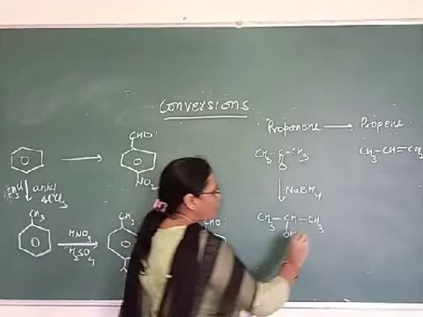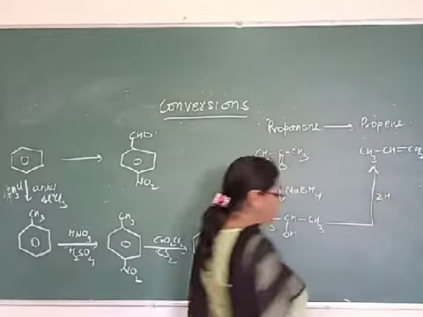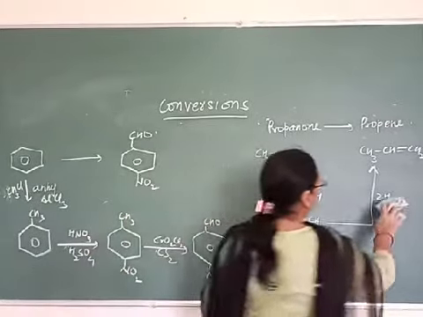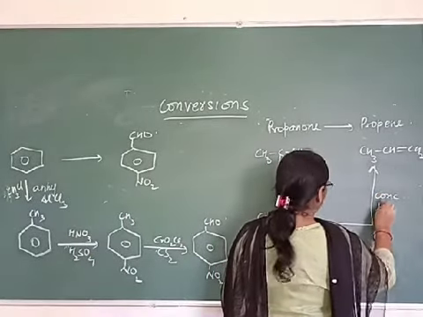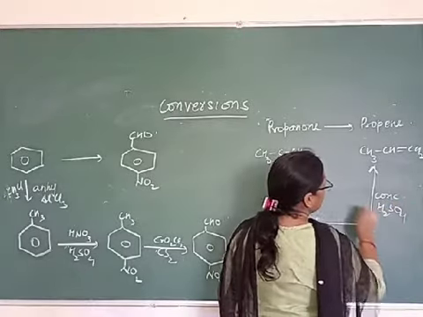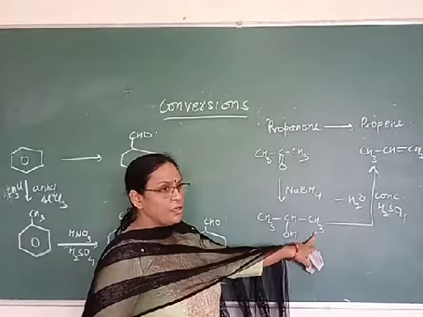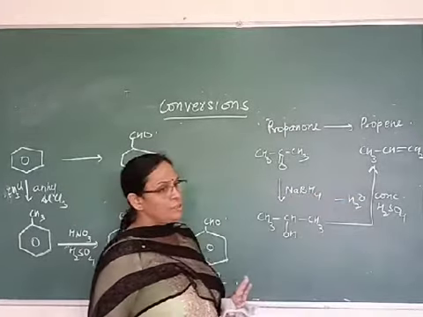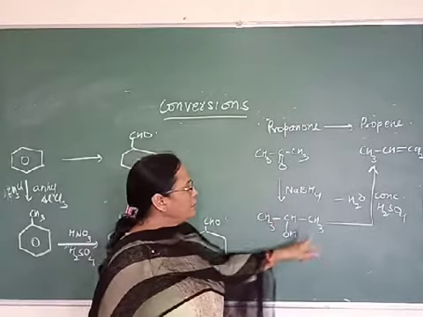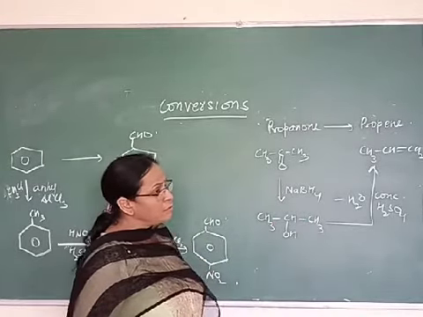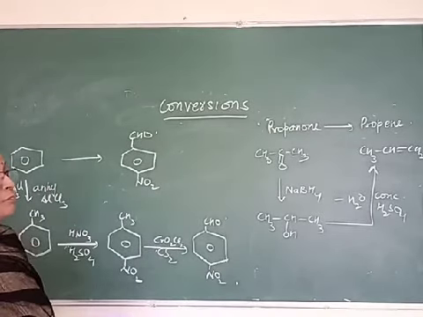secondary alcohol. Afterwards you do its dehydration. Dehydration is done in the presence of concentrated sulfuric acid. So water will be removed, OH from here, H from here, and double bond will be introduced. Okay. So first reduce it and then dehydrate it. Okay. So this is how this conversion can be done.